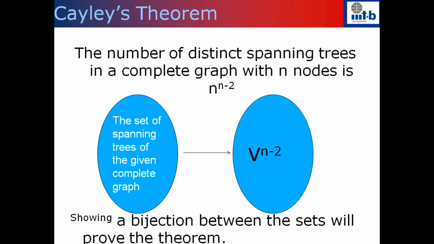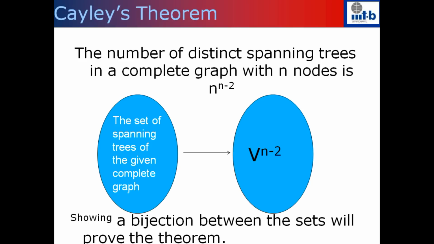So what we are going to assume is that we are given a complete graph. This is an undirected graph. There are n vertices in it. We will label these n vertices starting with 0 to n minus 1, right? You can label them in any order. It doesn't matter because it's a complete graph. Everything is connected to everything else. But before you start the proof, you will assume that there is a labeling on the nodes of the graph.